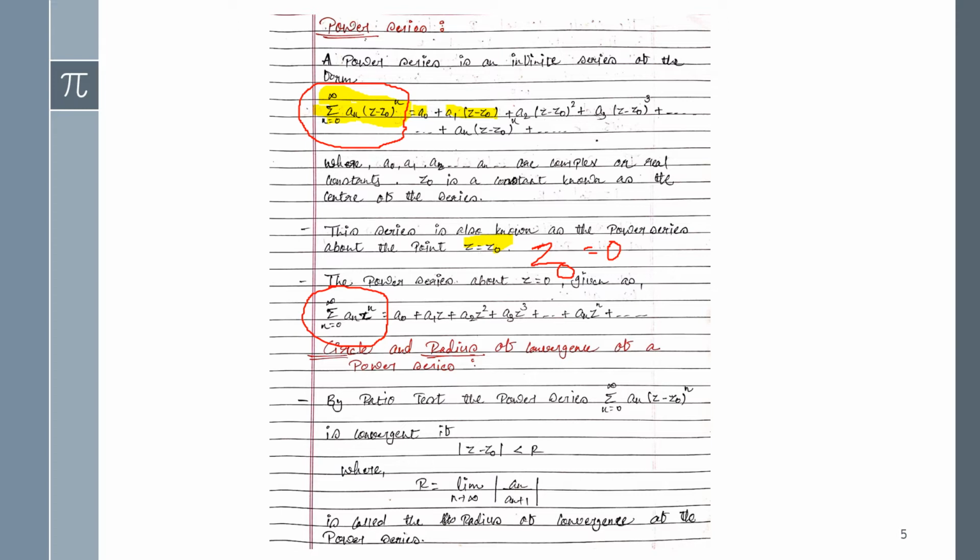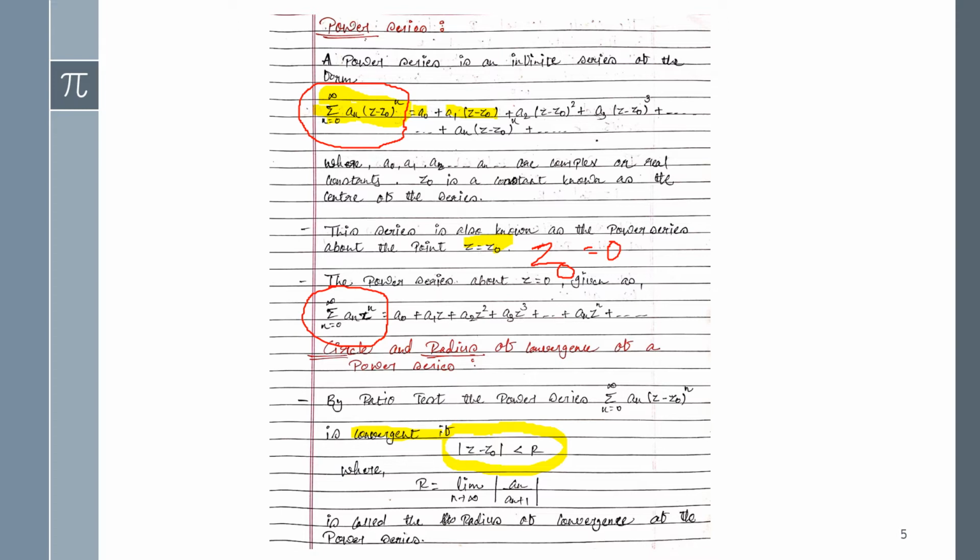So to find R, see how we can show the given function is convergent, that is represented by this term, mod (z minus z0) in the form less than R. Okay, and how we can find R? It is by limit n tends to infinity of mod a_n upon a_(n+1).